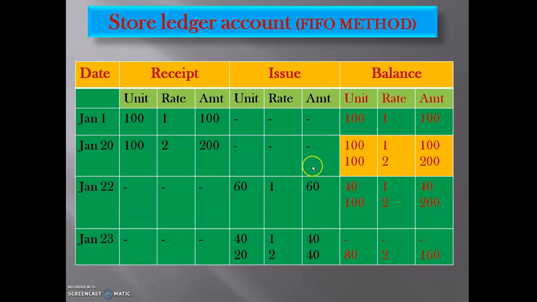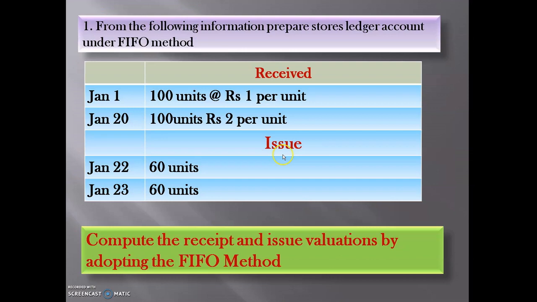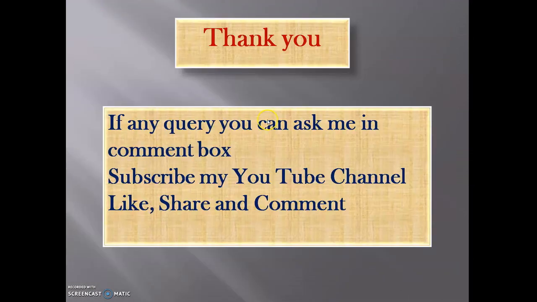So like this the store department will follow the FIFO method, meaning first in first out. Whatever comes into the store department first will go out from the store department to the production departments for the purpose of production. So this is about the FIFO method. Here we have solved one practical problem on the FIFO method.